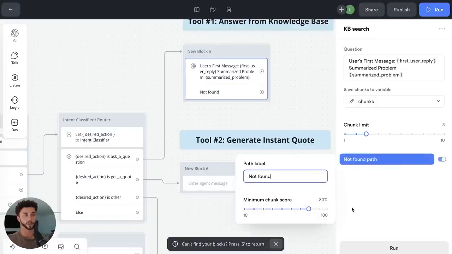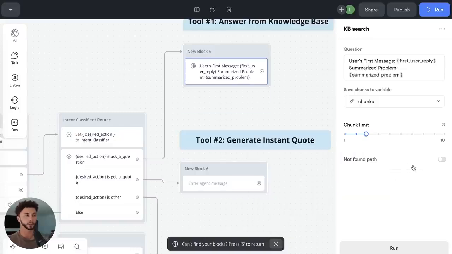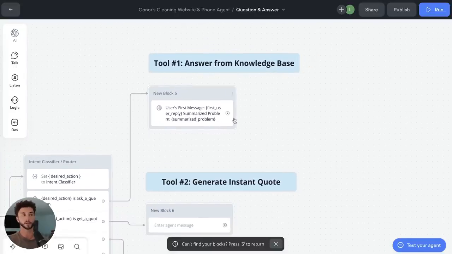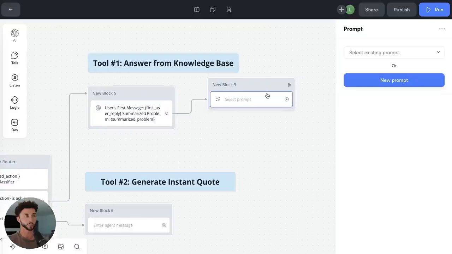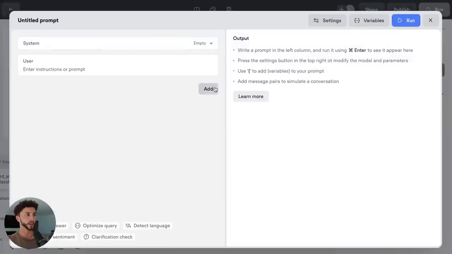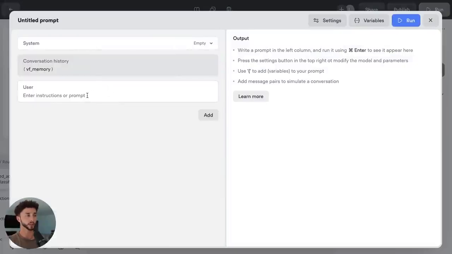If we click this, we can add in a chunks not found path, but for this tutorial, we don't need to worry about that necessarily. And then we're going to use those chunks that came back from the knowledge base to generate an answer based on the original question. So if we put this here, we go talk, we go prompt. And for this prompt, if we go here, we can create a new prompt. And we can add in the conversation history just for good measure here to give it the full context of what's going on. And then I have a prompt here.